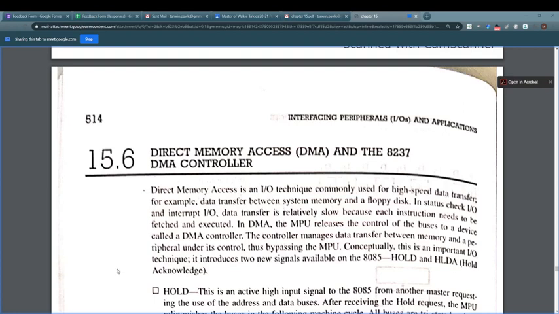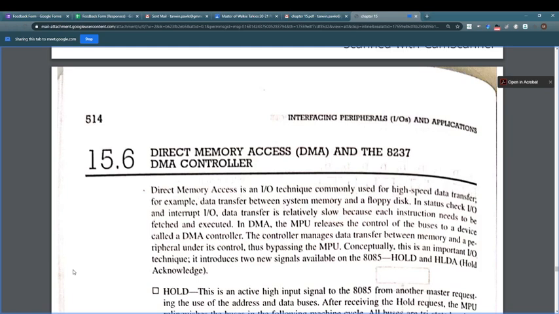Now 15.6, Direct Memory Access, DMA. This is a special chip, okay? And its main use is high speed data transfer. High speed data transfer means from one device to another device, you wanted to send the data with high speed without using the microprocessor brain. That means without using the microprocessor's time and energy, one can transfer the data from one device, that is one memory location, to another memory location, because the main concept is only copy and pasting.